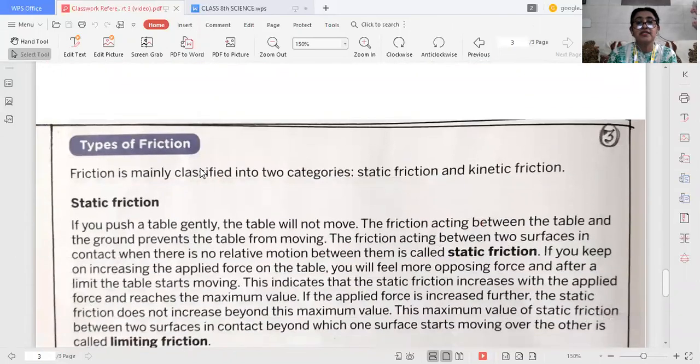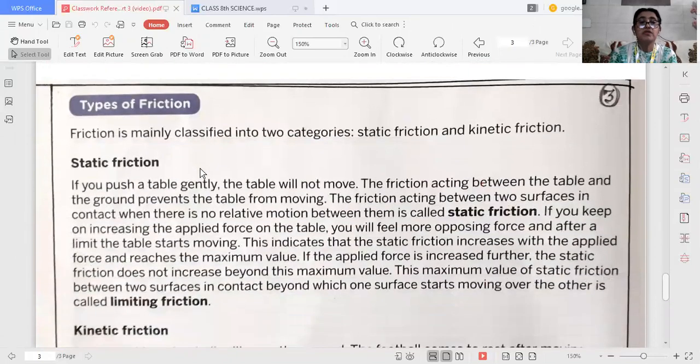Now we will learn the different types of friction. Friction is mostly classified into two categories. We can say there are two types of friction: one is kinetic friction and second is static friction. First we will see what is static friction.